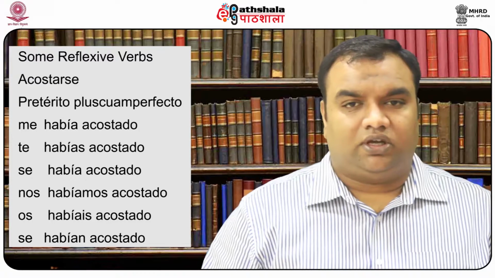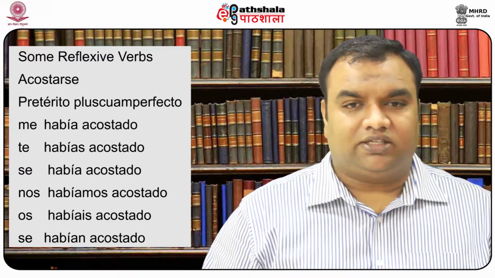Some reflexive verbs are conjugated as me había acostado, te habías acostado, se había acostado, nos habíamos acostado, os habíais acostado, se habían acostado. As explained earlier, the pretérito pluscuamperfecto de indicativo can be used in sentences of the past. It expresses an action that precedes another action. So sentences beginning with imperfect and the preterite may be followed by the past perfect forms.